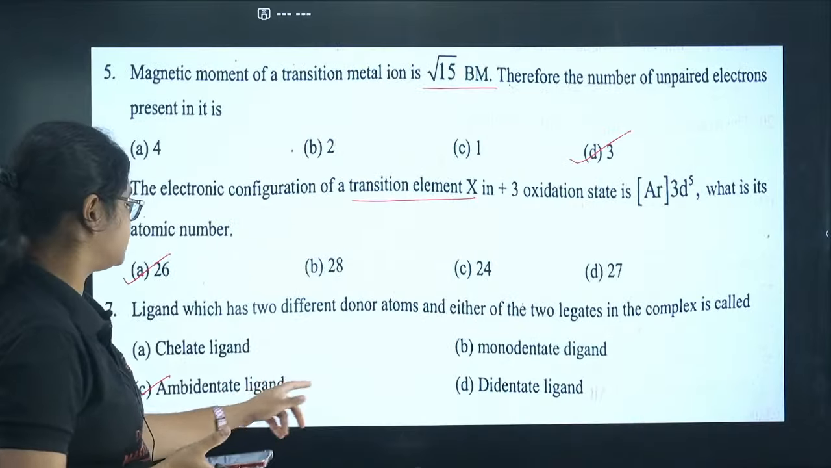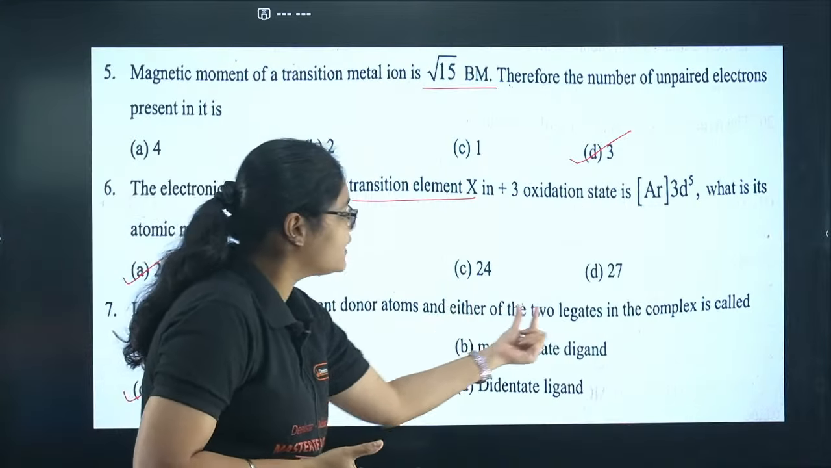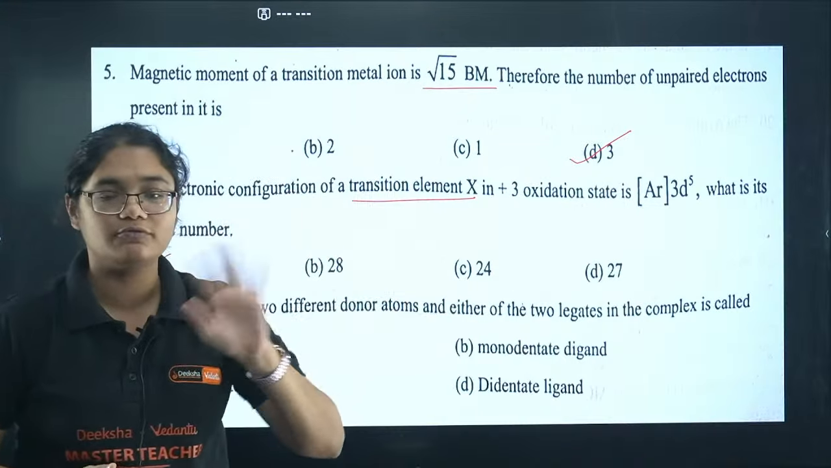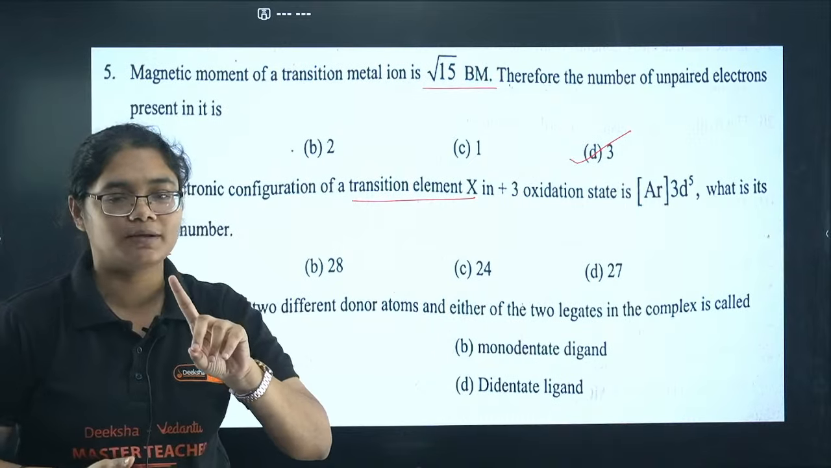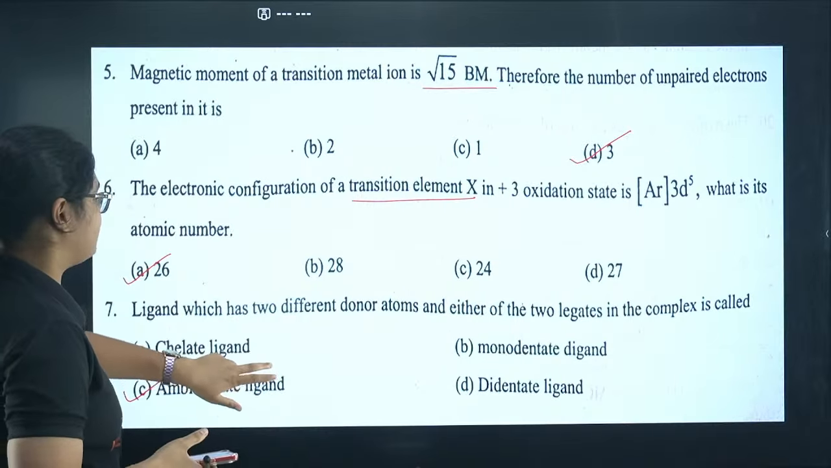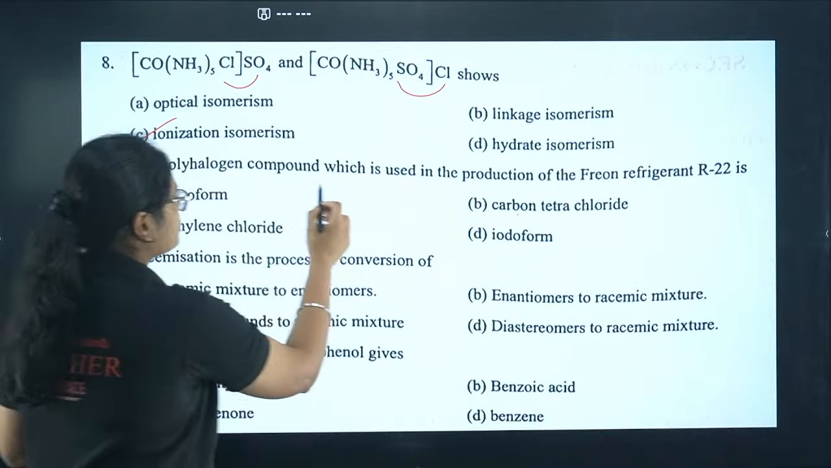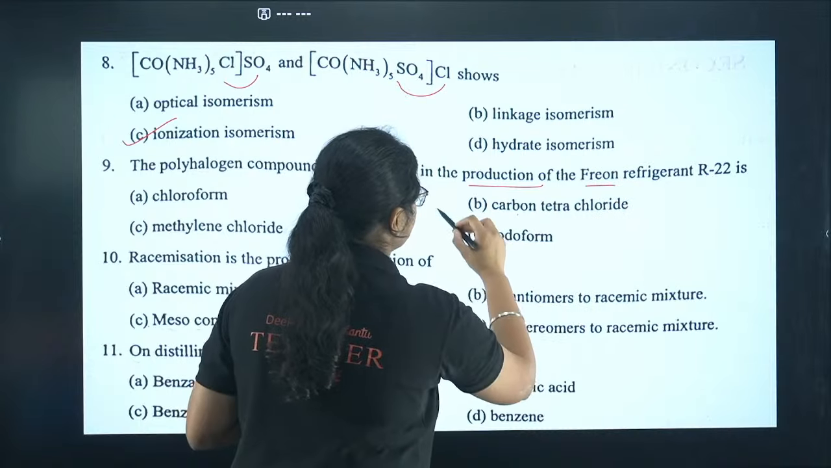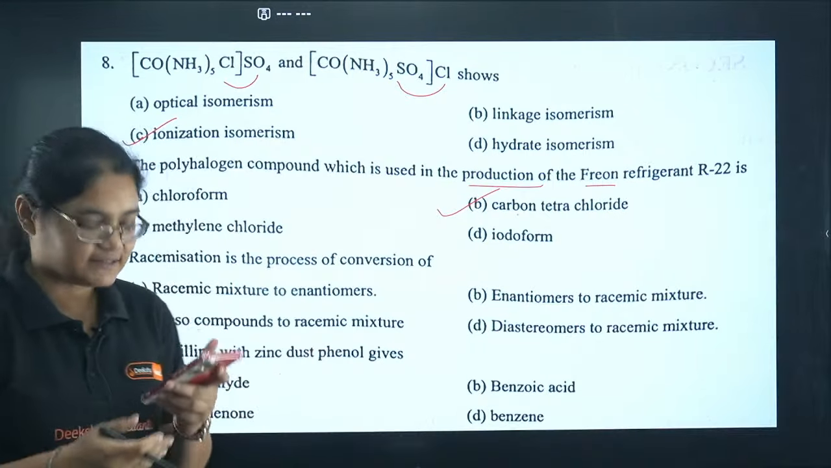But in the question, if you see the different atoms, either of the two ligates, meaning both of them don't form a bond, only one forms a bond at the same time. So that is an ambidentate ligand. Next, the polyhalogen compound which is used in the production of freon is carbon tetrachloride, or CCl4.